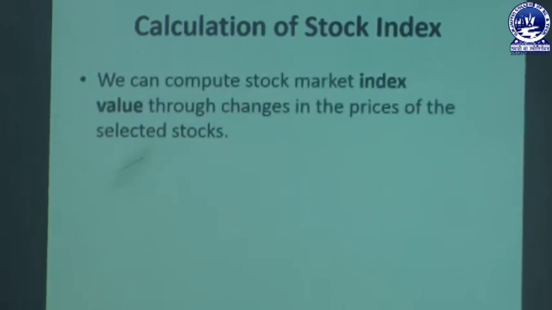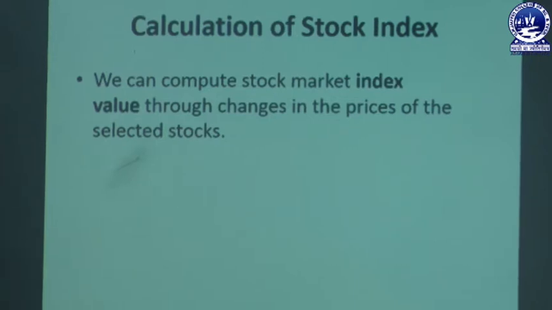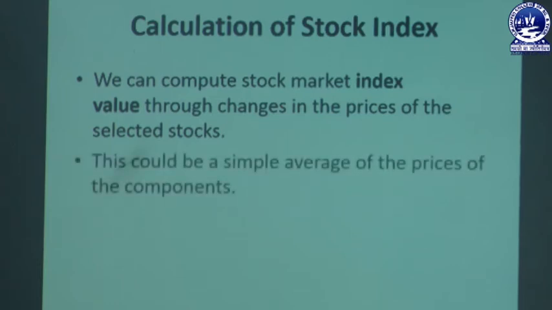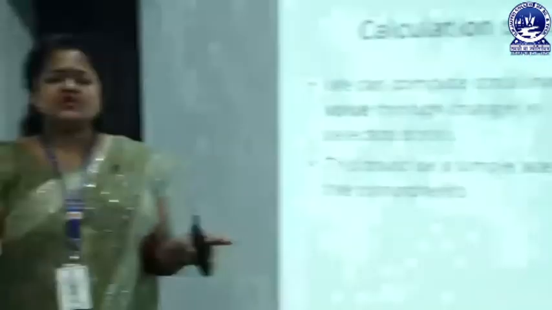So, we can compute the stock market index value through changes in the prices of the selected stocks. How are we computing the stock index? By going through the changes in the prices of the selected stocks that are there under the particular index. And this could be a simple average of the prices of the components. That means we will simply take the average.